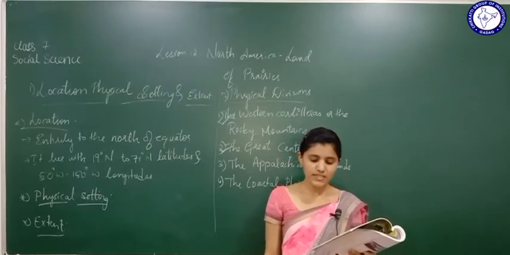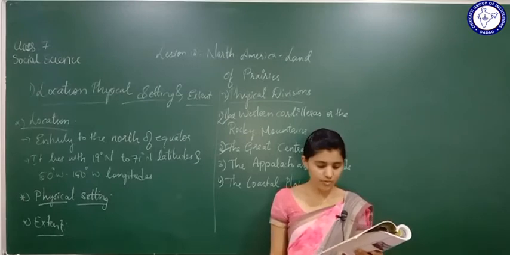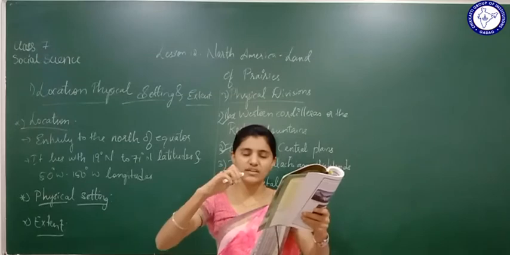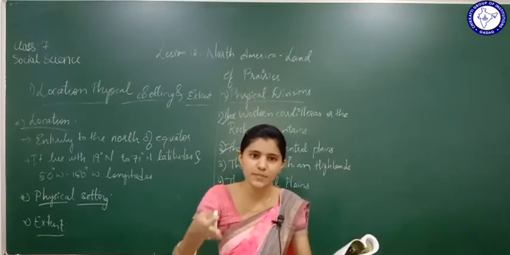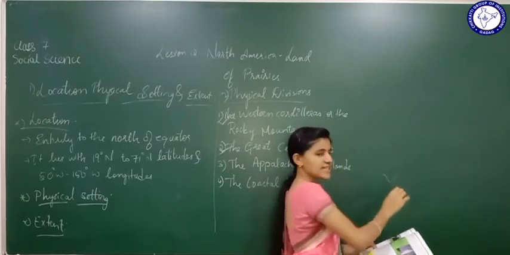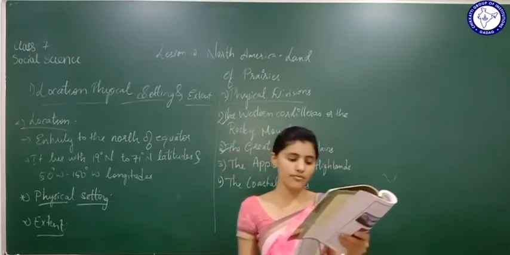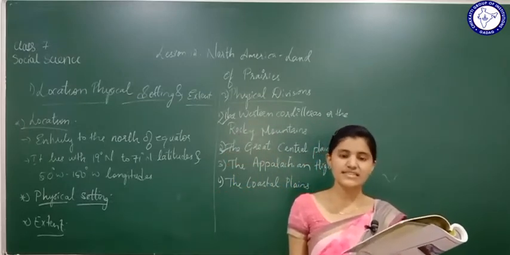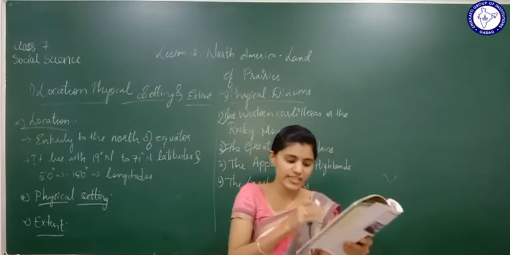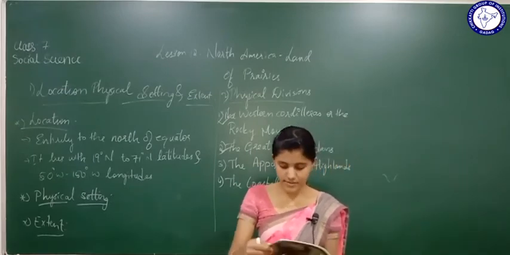region. The denudation of the area by ice sheets has resulted in the formation of a large number of basins. Denudation means here the land has been dug deep inside like this. This denudation has taken place, and it has given rise to the formation of basins. These basins are covered by lakes. Those basins which have been formed because of land denudation, how are they covered? They are covered by the lakes.